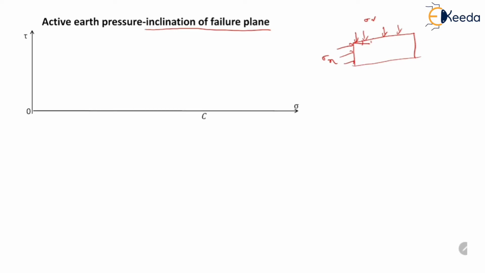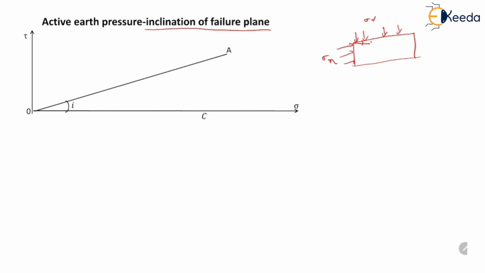So we will assume the same element inclined at an angle I, means top surface is inclined at an angle I with the horizontal. Vertical pressure is sigma V, lateral pressure is sigma x. So here on the Mohr circle, the top surface is represented by line OA. This line is inclined at an angle I, which is slope angle.